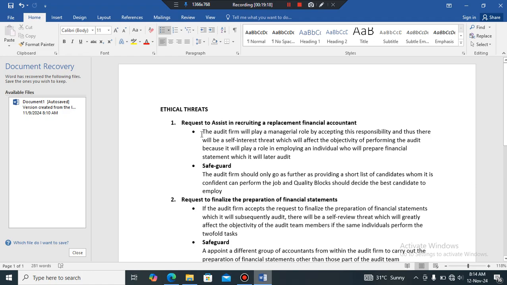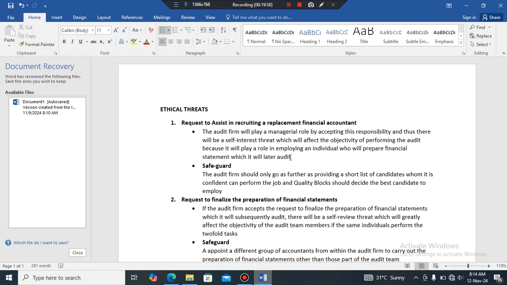So why is this a problem? So this is how you respond. You say the audit firm will play a managerial role by accepting this responsibility, and thus there will be a self-interest threat which will affect the objectivity of performing the audit, because it will play a role in employing an individual who will prepare financial statements which it will later audit. So now what I've done here, I've explained why this is a problem, why recruiting a financial accountant is a problem.